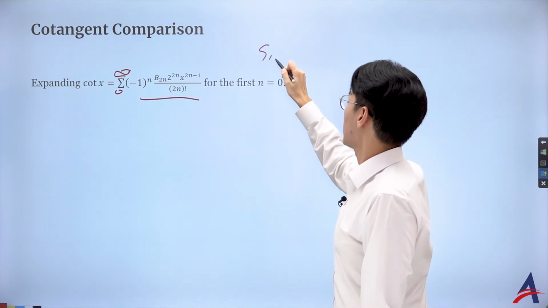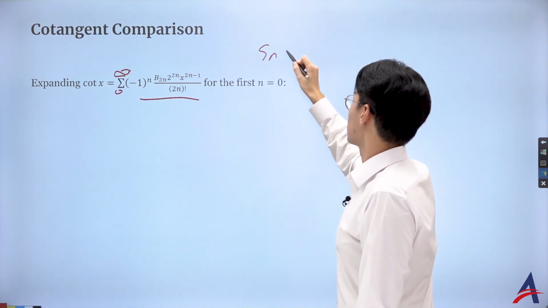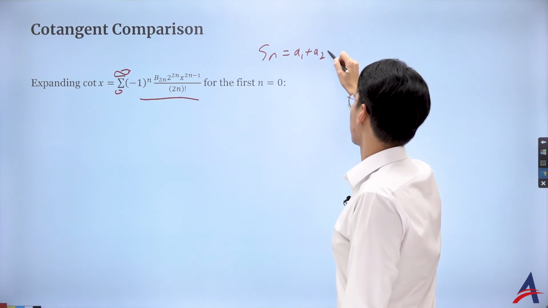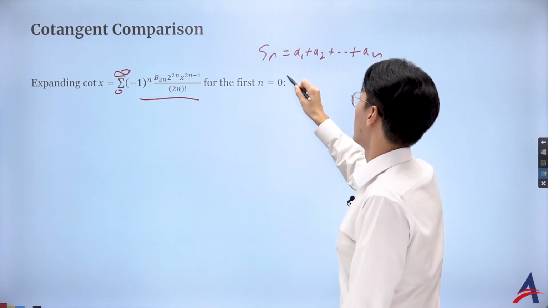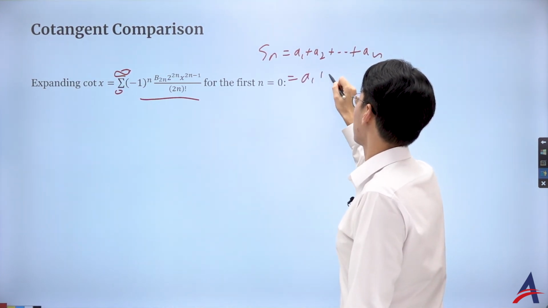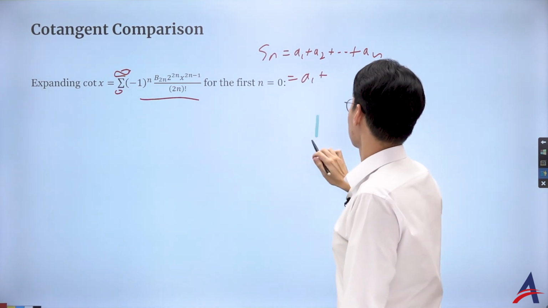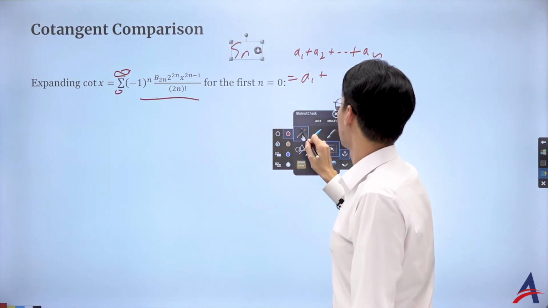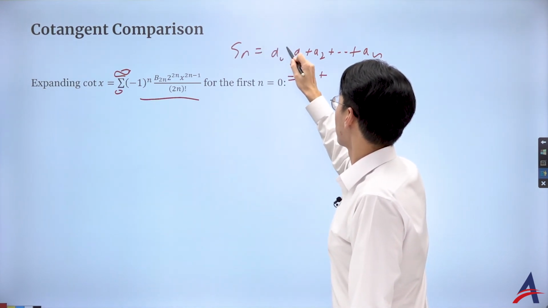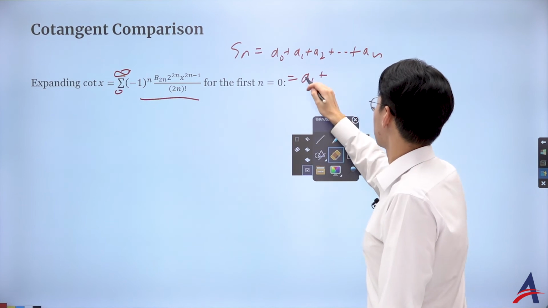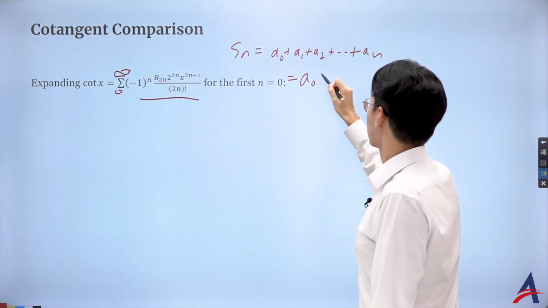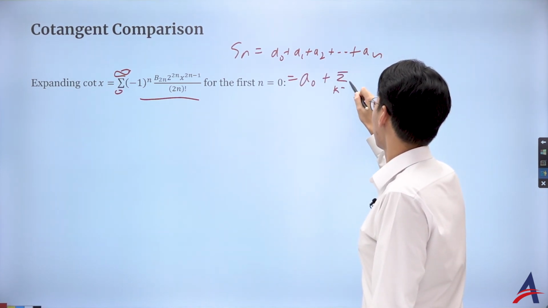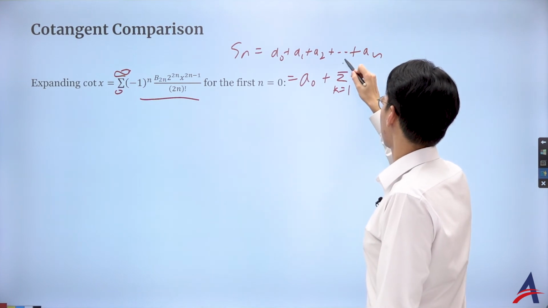So which I can do, right? Because Sn is A1, A2 going all the way to An, which is going to be A0 plus sigma, k equal to 1 to n of ak, right?